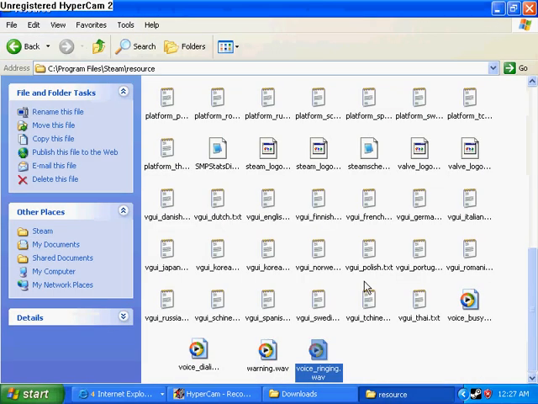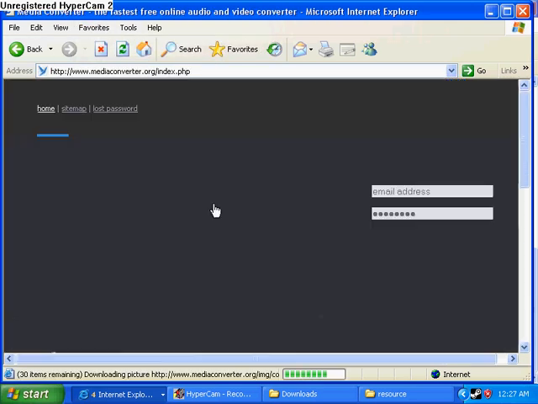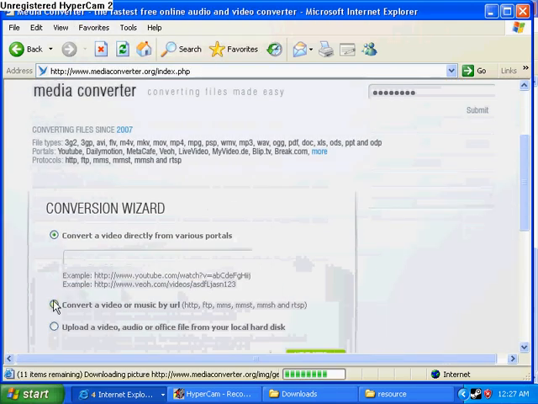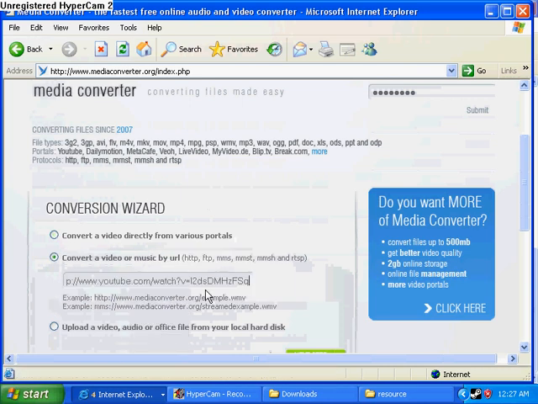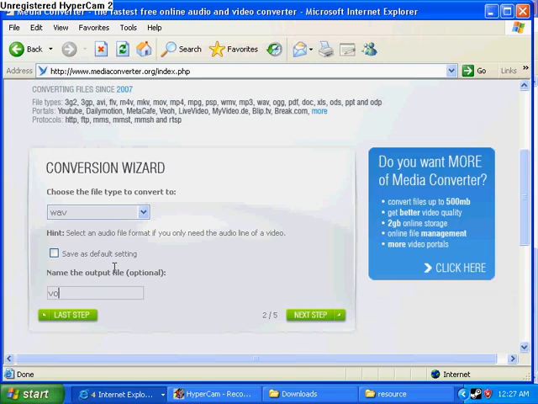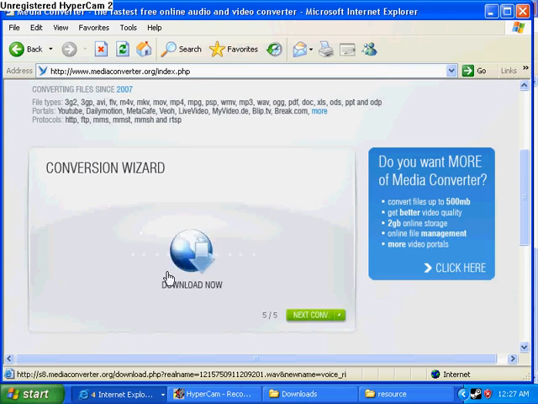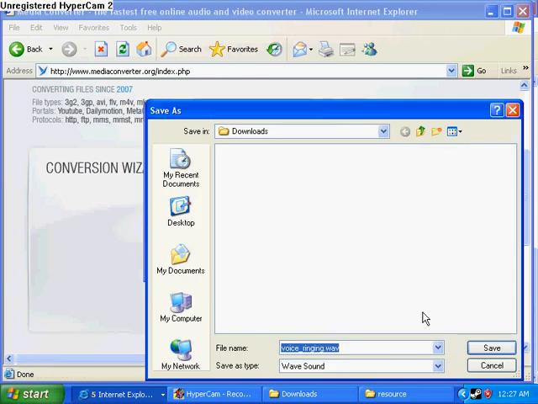There we go. Then you wanna go back into this, and you wanna go to the same site, MediaConverter.org, sorry. Then you want to change this again and do the exact same steps. So that's WAV. Now change this to voice underscore ringing. So I forgot there. Hit next step, then hit next step, and let it re-download and all that stuff. Click download now. Save it.